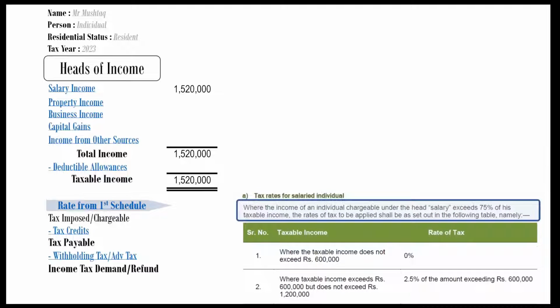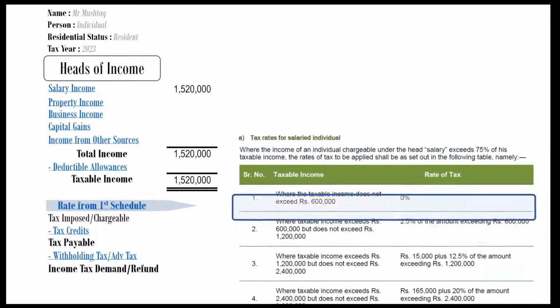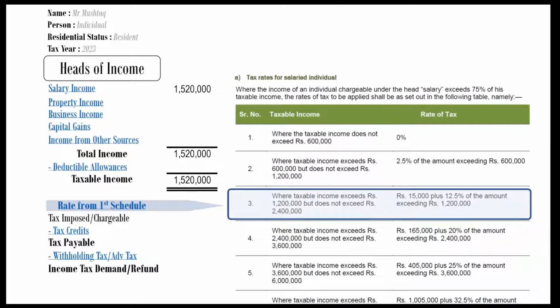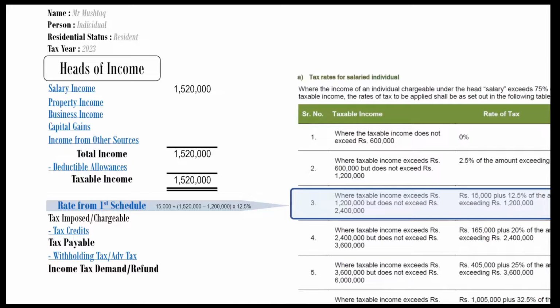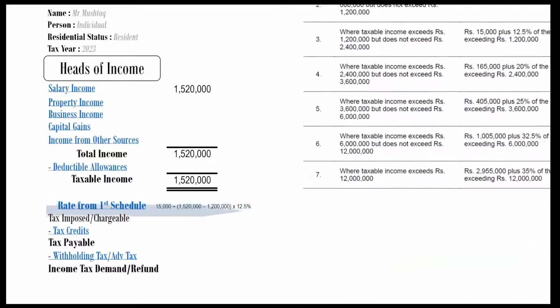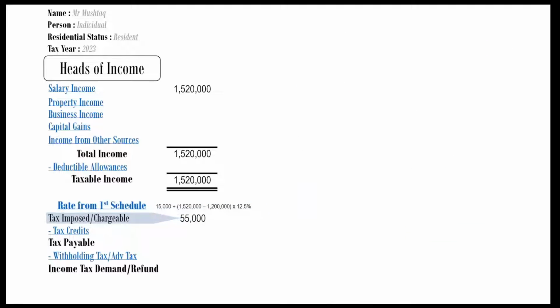Now we need a rate of tax. Tax rates are always given in exam, so no need to memorize. Just remember that if more than 75% of taxable income is from salary, then tax slabs of salaried persons are applicable. Third slab is applicable here. Use this slab to calculate tax on taxable income. Tax imposed comes to Rs 55,000.